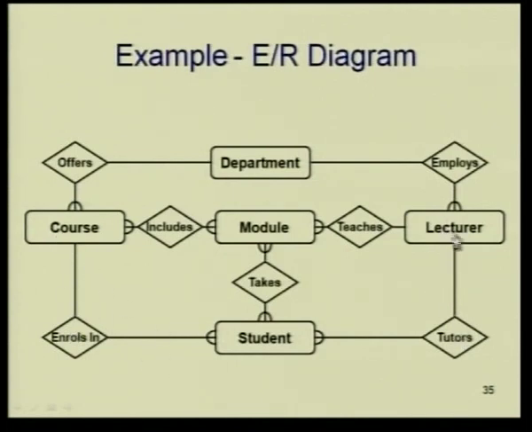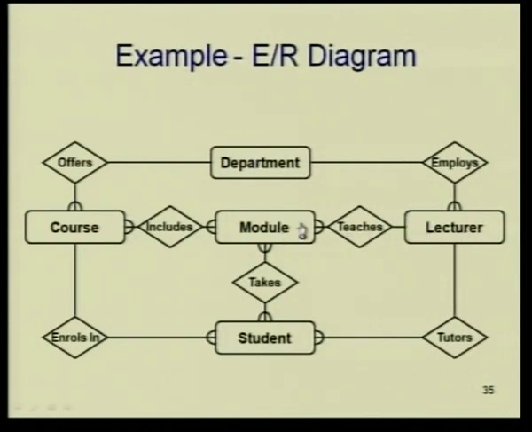And then a lecturer, one lecturer tutors many students, okay. Student can take many modules, he enrolls only in one course, but a module can have many students, and a student can take many modules. So, that is this. Course can include many modules, the module can belong to many courses. Department offers many courses, a course is offered only by one department.